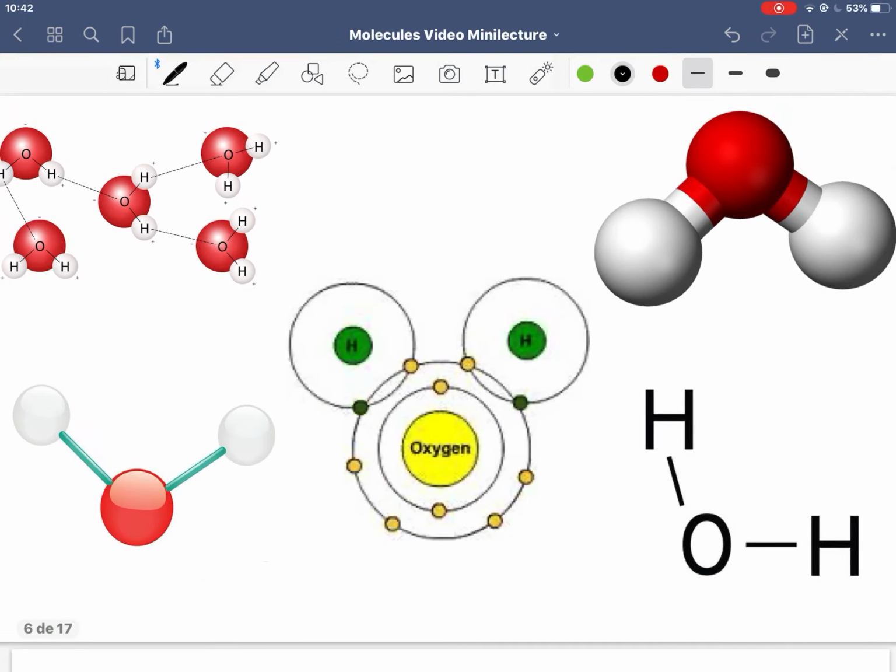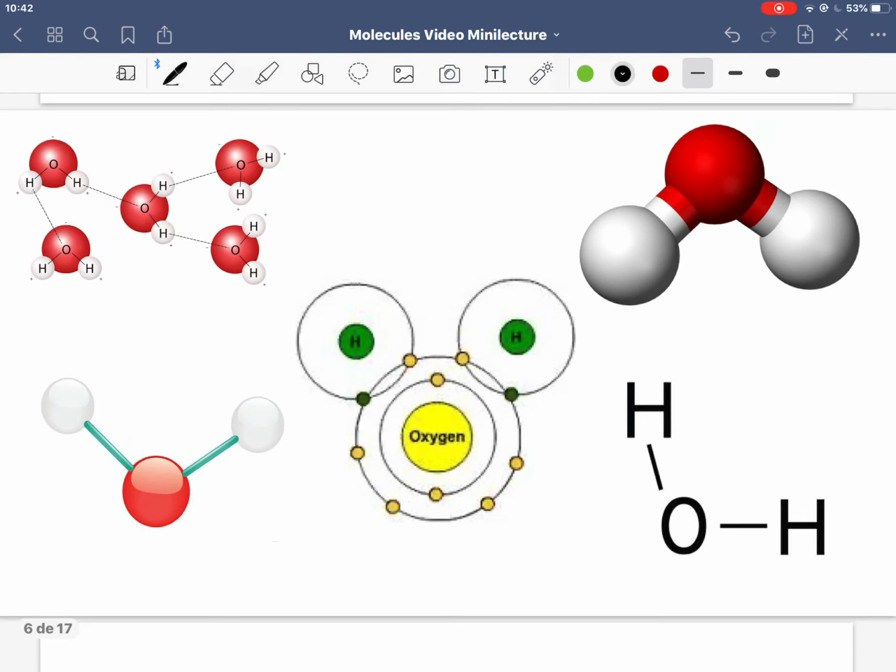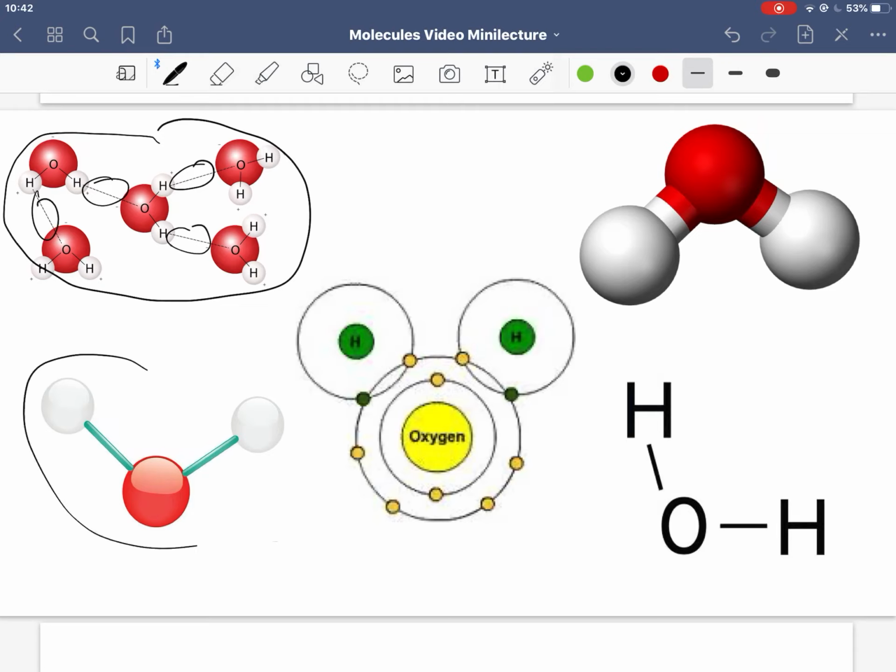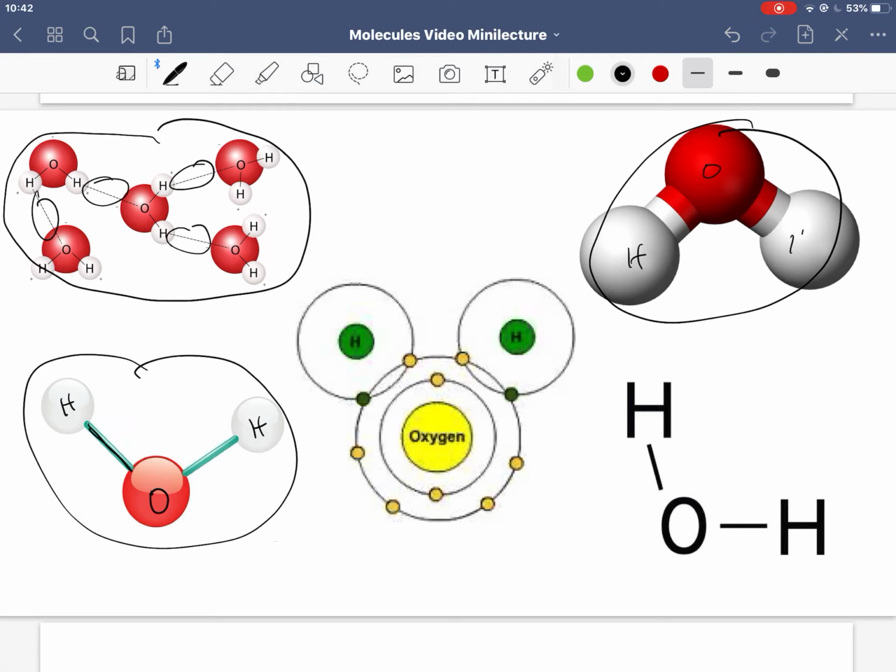So water and all molecules really can be represented a few different ways. You can represent several molecules with their intermolecular forces. You can represent a molecule with a ball and stick, so 1 oxygen, 2 hydrogens connected with a line here. This representation to the right is pretty similar with oxygen again and hydrogen. You can represent a molecule with just the letters that correspond with the elements. And of course, these lines refer to intramolecular forces, those connections within a molecule.